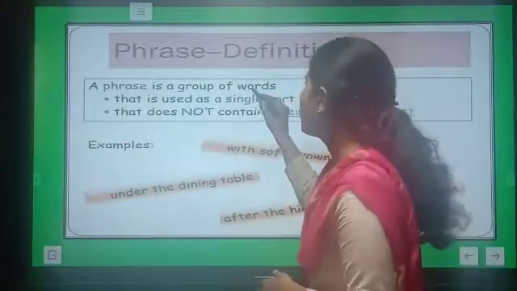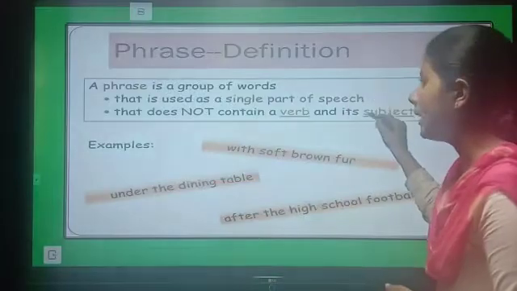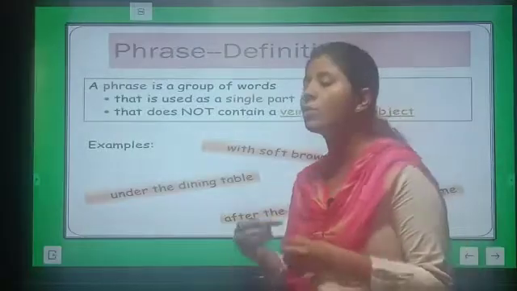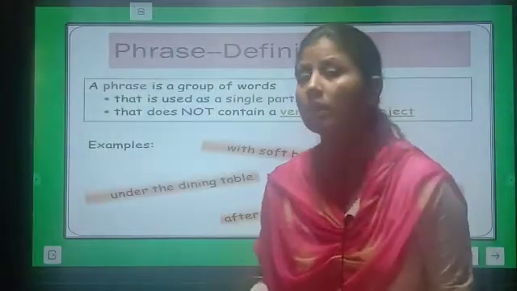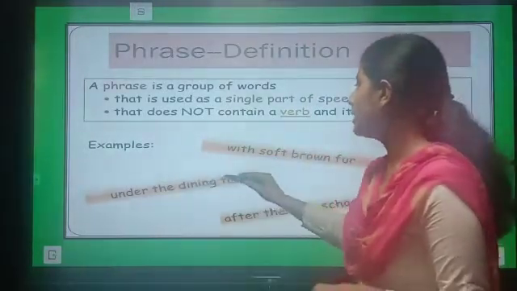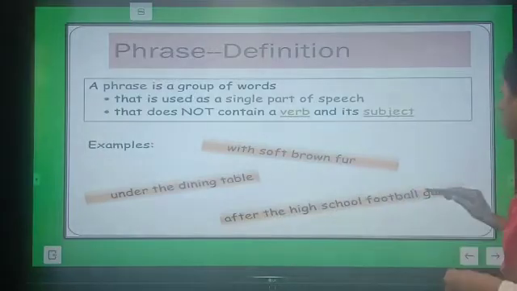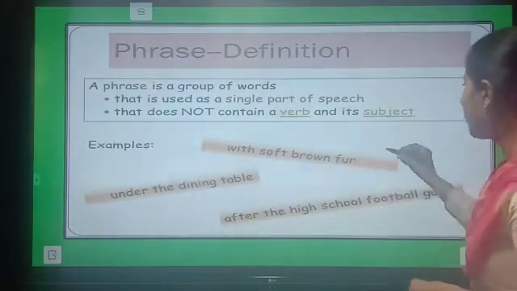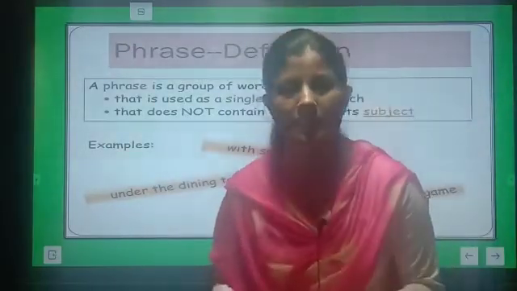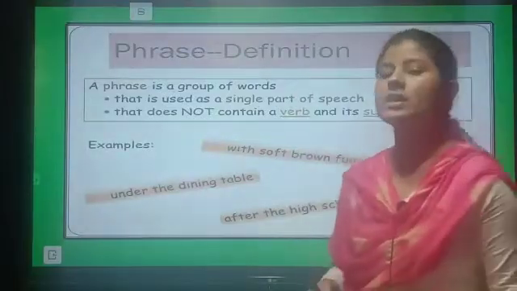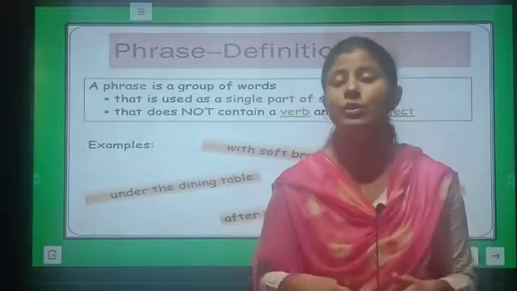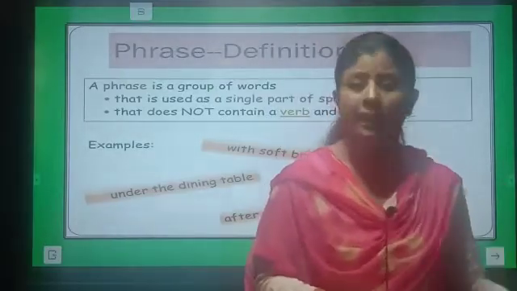A phrase is a group of words that is used as a single part of speech that does not connect a verb and its subject, means they do not have the subject verb agreement. Clear? And the example you can see: with soft brown fur, under the dining table, after the high school football game. So these all are groups of words, right? But they are not conveying the complete sense, isn't it? So they are the phrases. So you can say that phrases are groups of words that do not convey complete sense, and also they do not have the subject verb agreement.